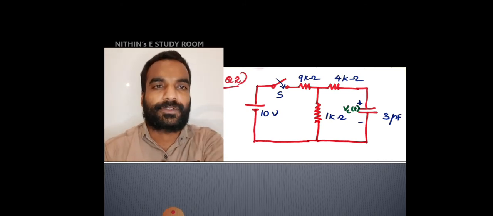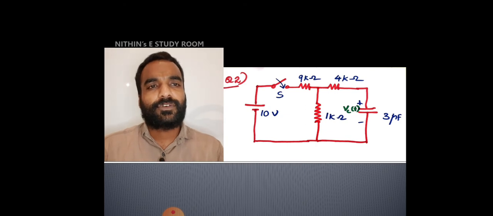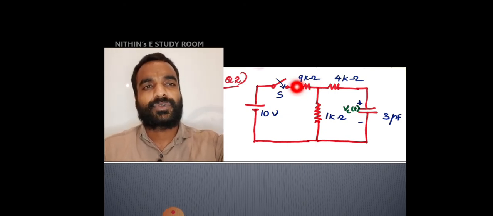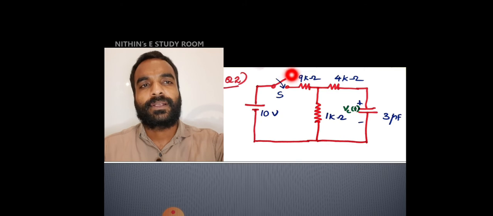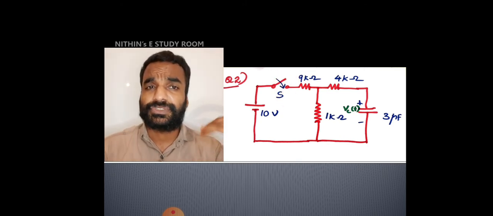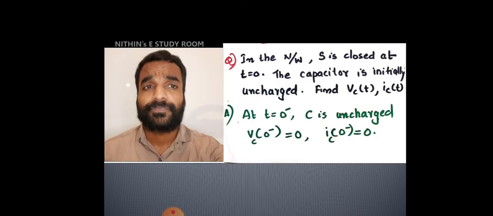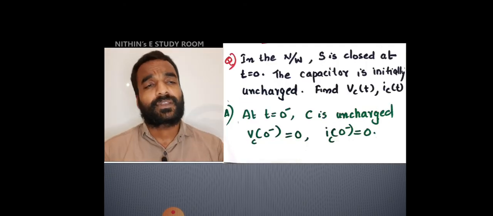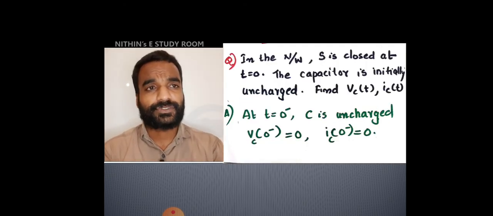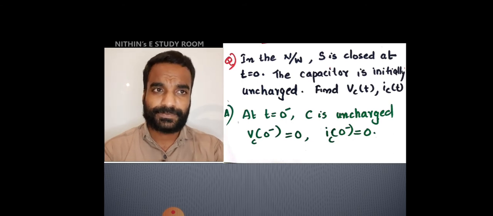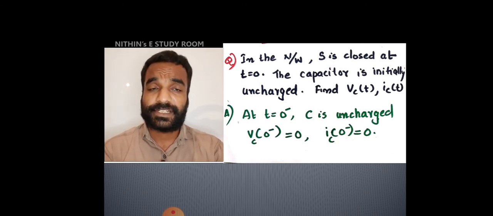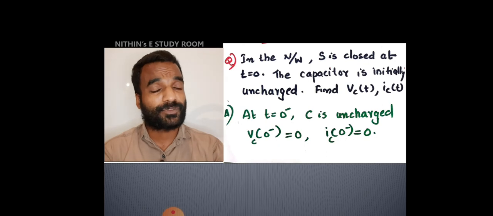Please look at the question. A 10 volt source is connected to an RC network where three resistors are there and one capacitor is there, and the switch is there. The switch is initially open, and at t is equal to 0, the switch is closed. In the network, the switch is closed at t is equal to 0. The capacitor is initially uncharged. This is the statement of the question.